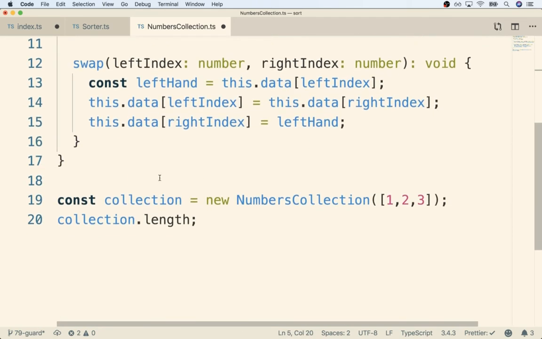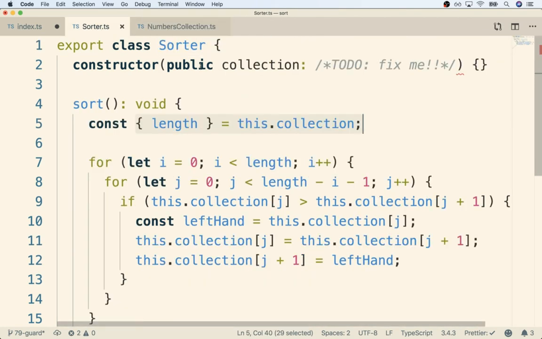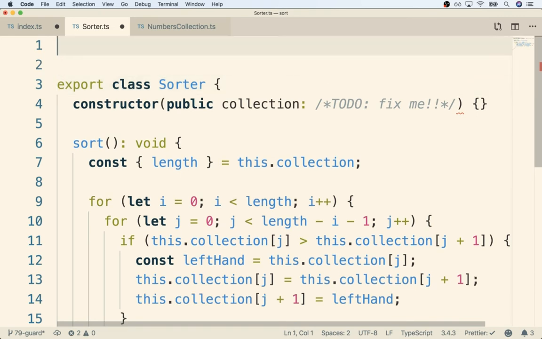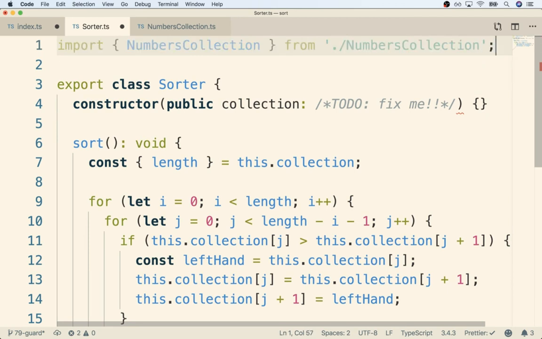Okay, so I'm going to remove that test code down there really quickly. I'm going to save this file. And now the very last thing we have to do in this very long section, I apologize for the length, we have to go back over to our sorter, and we're going to wire up the numbers collection to it. So I'm going to go back over to sorter. Remember, we had said that the big thing we had to do here was eventually annotate the type of collection. So at the top, I'm going to import numbers collection from the numbers collection file.